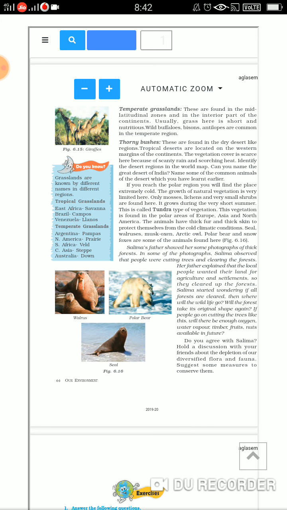Now, do you know, children, grasslands are known by different names in different regions? Tropical grasslands: East Africa, Savanna; Brazil, Campos; Venezuela, Llanos. Temperate grasslands: Argentina, Pampas; North America, prairies; South Africa, veld; Central Asia, steppe; and Australia, downs.